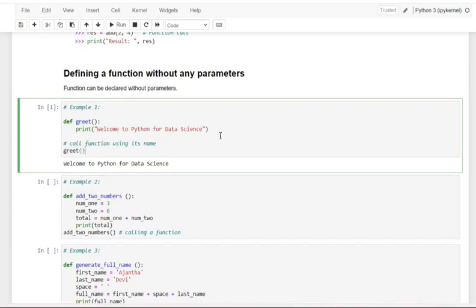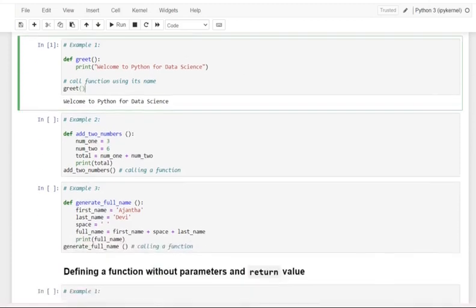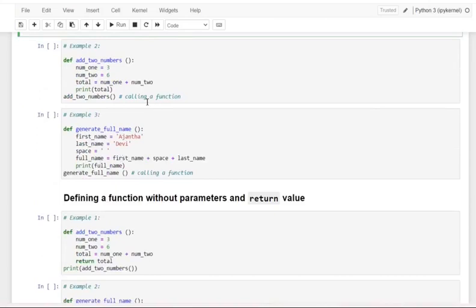Before calling the function, you would have to make use of the definition. And next comes the exact thing which you mainly use for calling a function, that is add two numbers. And see here, dear friends, we are not passing any value here, that is the parameter. But in the function, we are providing a default num1 equal to 3 and num2 equal to 6, declaring that variable, making the sum of the two, num1 plus num2, and returning the value as total.